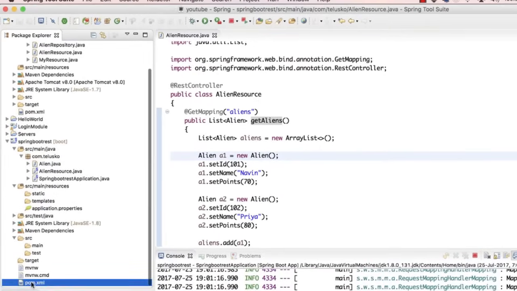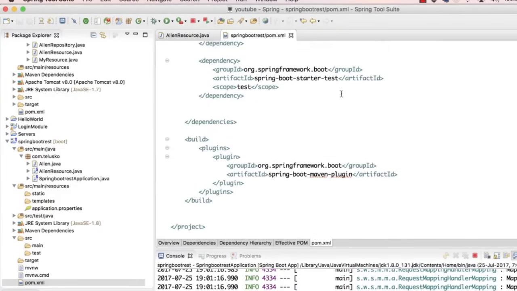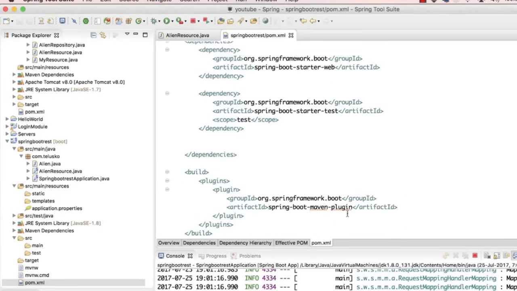And as you can see in my pom file, I don't have JPA support. So we have to add JPA support. How do I get that? How do I get Spring JPA support?